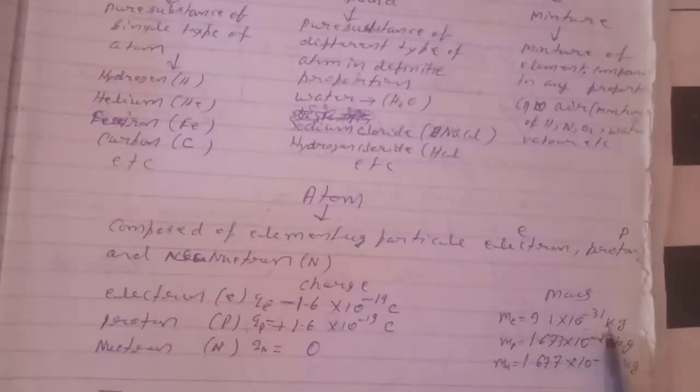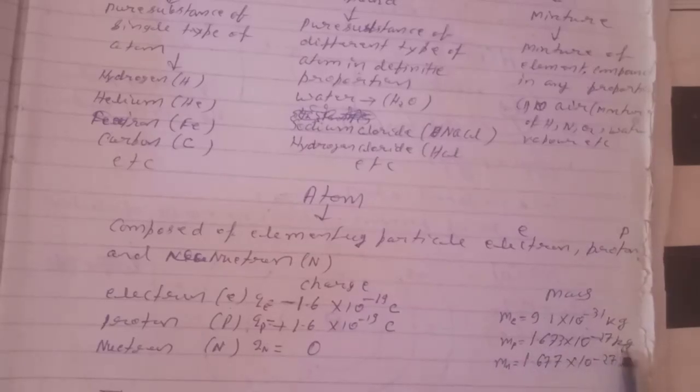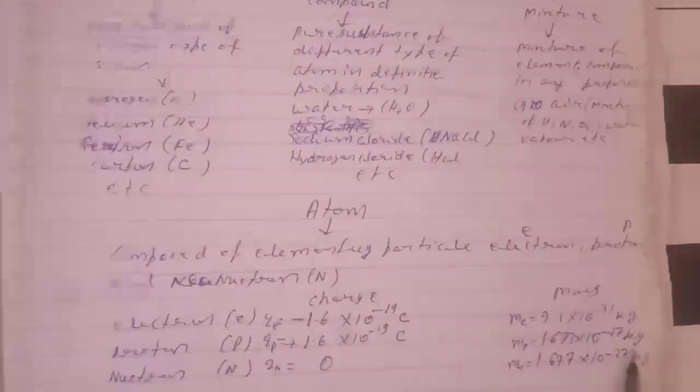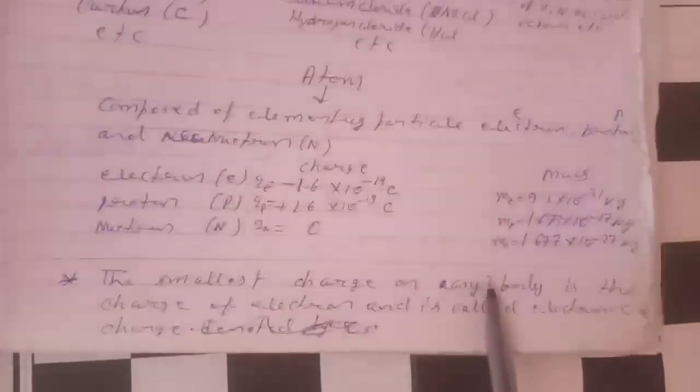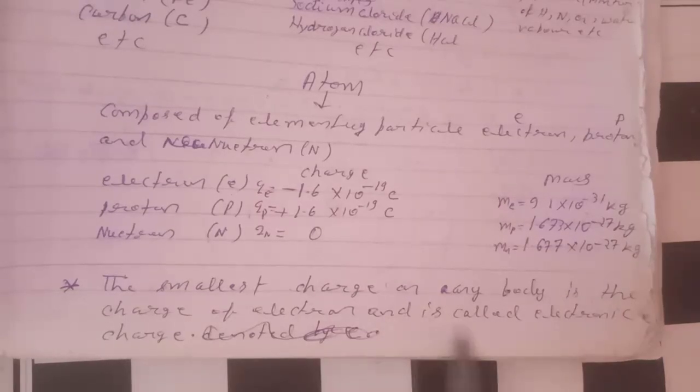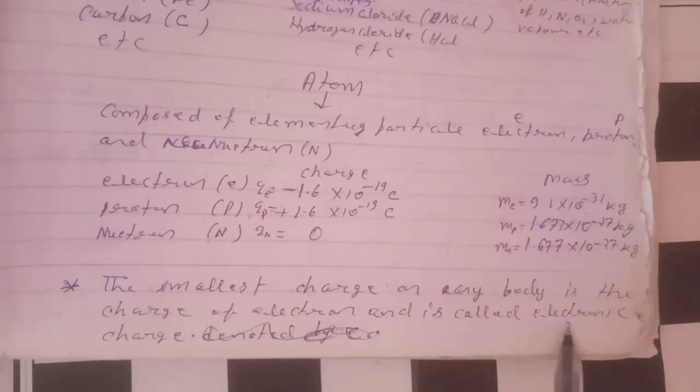Similarly, the mass of an electron is 9.1 into 10 to the power minus 31 kg. The mass of a proton is 1.673 into 10 to the power minus 27 kg, and the mass of a neutron is 1.677 into 10 to the power minus 27 kg. The smallest charge on any body is the charge of an electron and is called the electronic charge.